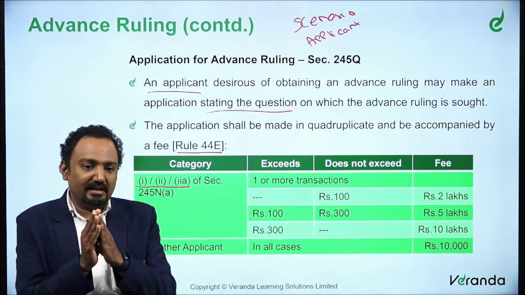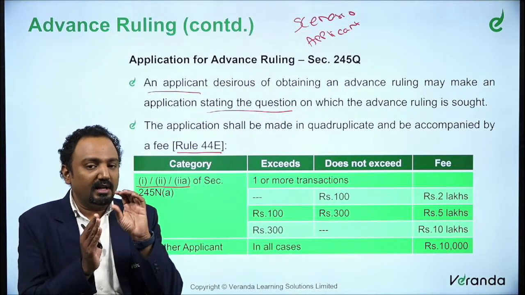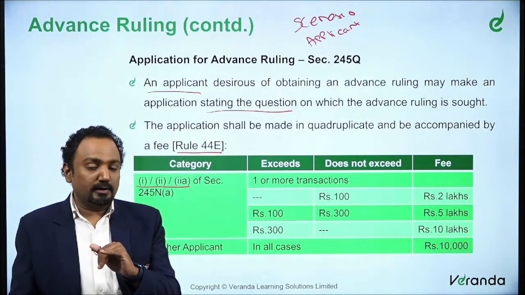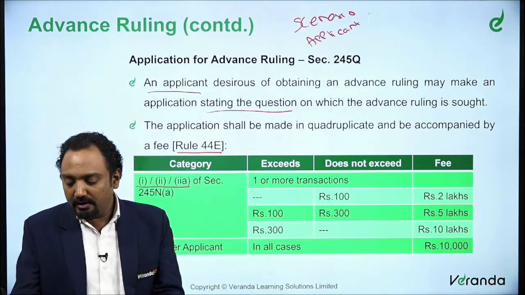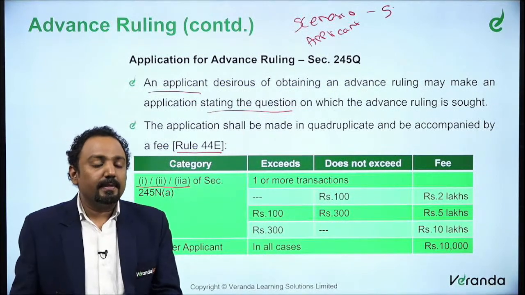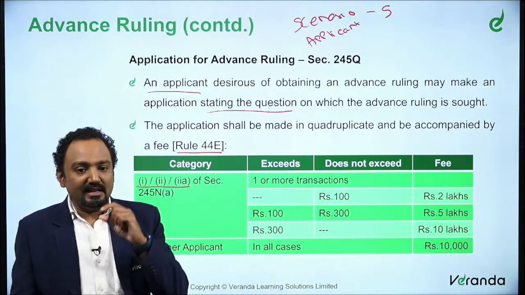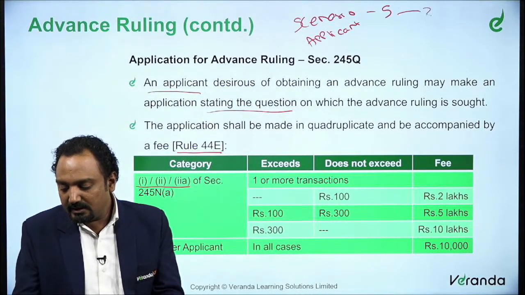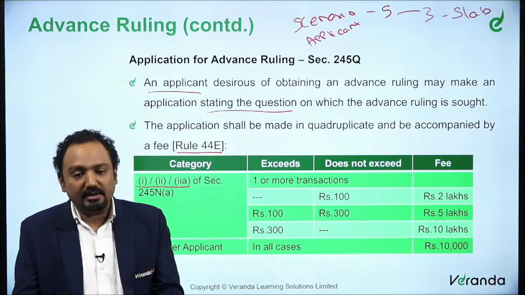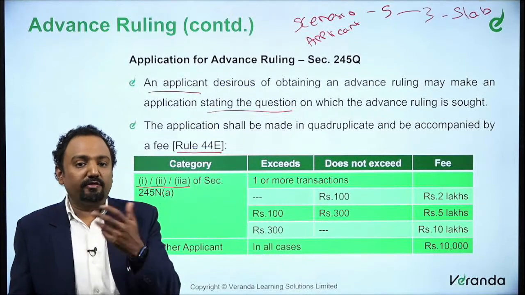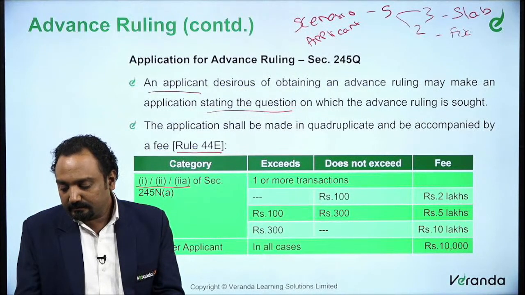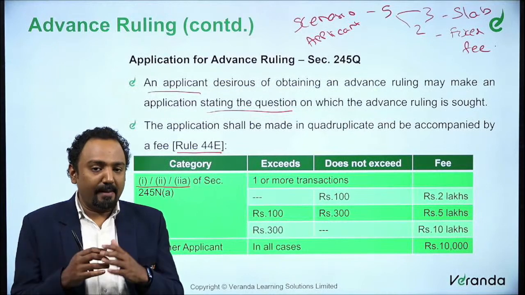Now in these three categories, typically we have left out the third category and the fourth category, that is third subclause and the fourth subclause. Totally there are 5 scenarios, right? So in these 5 scenarios, 3 are on a slab rate. So when you say slab rate, depending upon the transaction volume, your fee changes. Whereas the other 2 are a fixed rate. Fixed fee, rather than rate, I should use the word fee. So slab fee or a fixed fee.